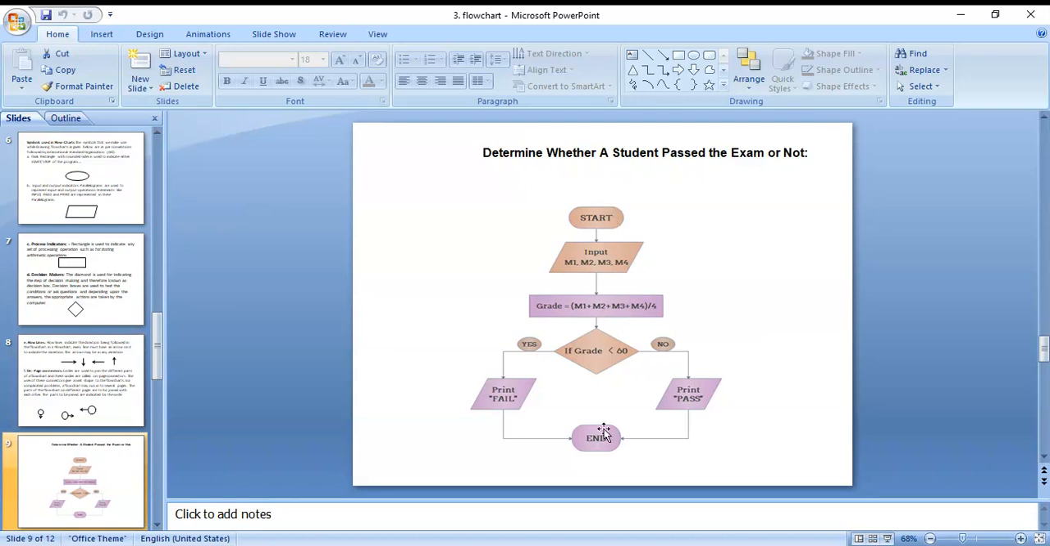Here, in this flowchart, for starting and ending we are using oval symbols, and for decision making we are using the diamond symbol. In the diamond symbol we use relational operators like less than or equal to, greater than or equal to, not equal to. Okay, next flowchart.